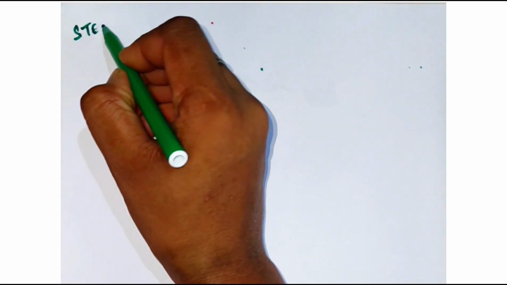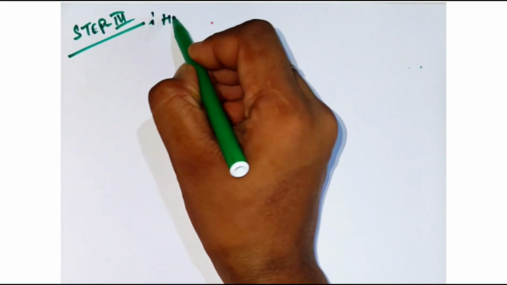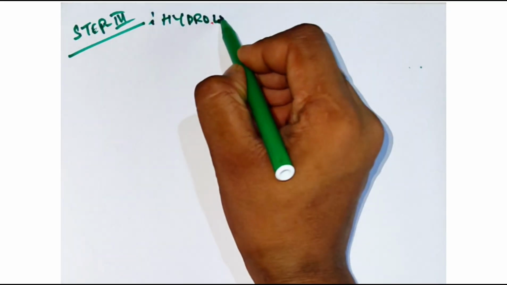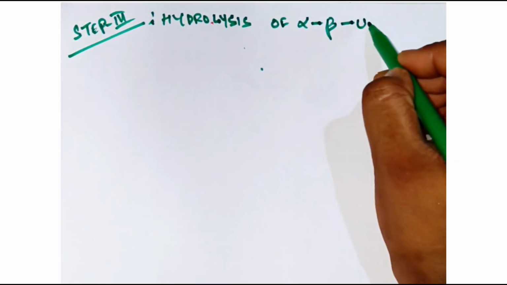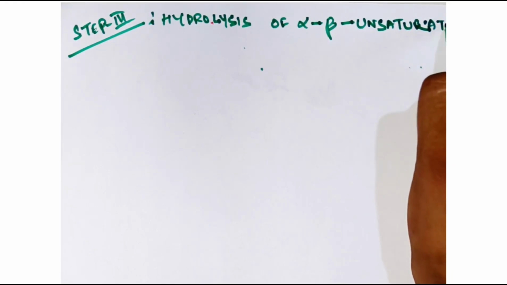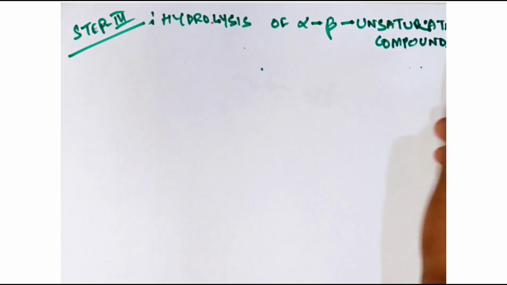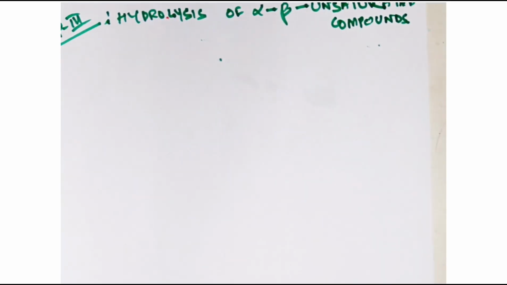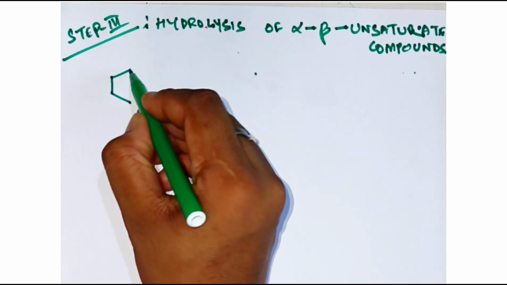So step 3, or the last step, that is the hydrolysis of alpha beta unsaturated compounds. Okay, so how to do this? Here, see, the last step was this, right?